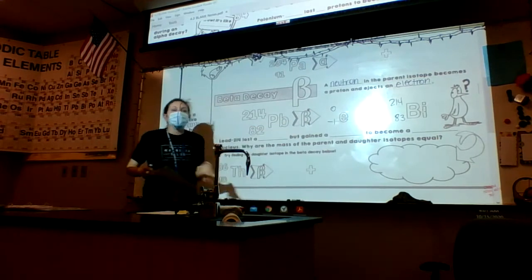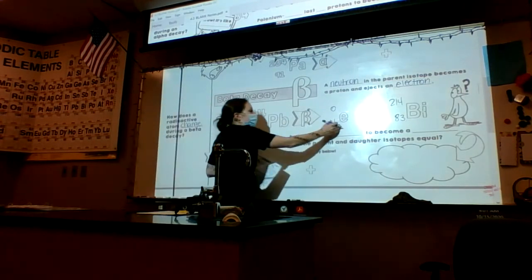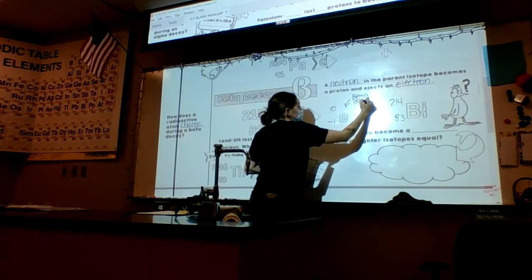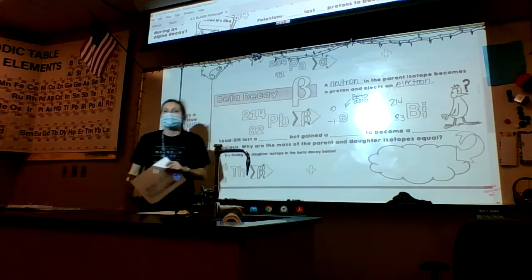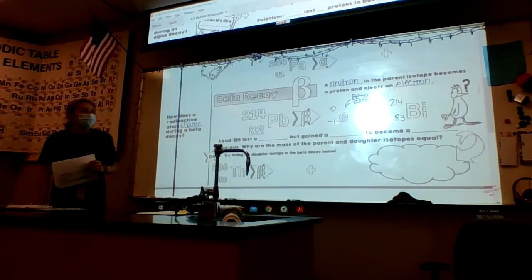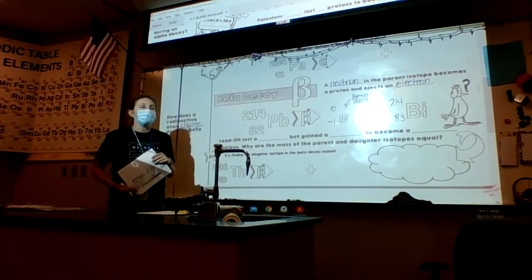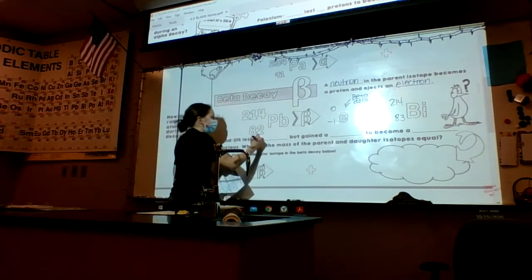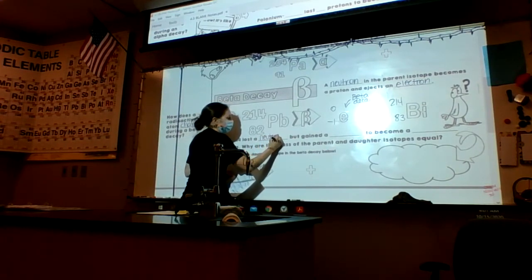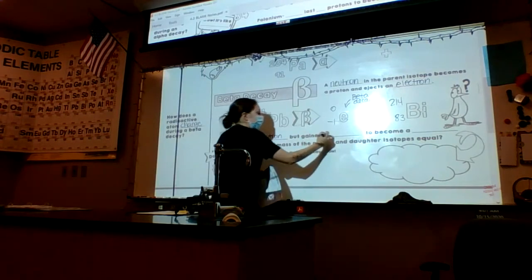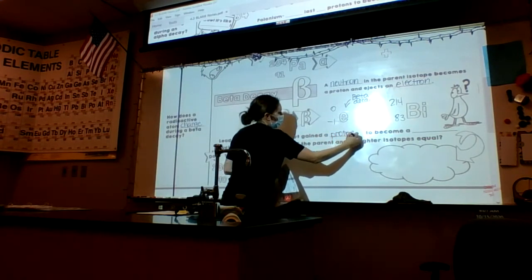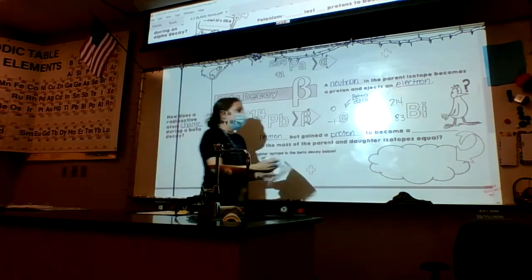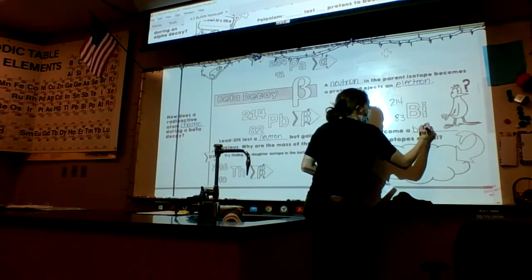Okay, once again, what I need you guys to get out of this is that anytime you see this E, you know that it is going to be beta decay. That little E means that some sort of beta decay is happening. So let's put what happened into words. Lead 214 lost a neutron, but gained a proton, because that's what happens in beta decay. A neutron becomes a proton, and that led it to become a bismuth atom.